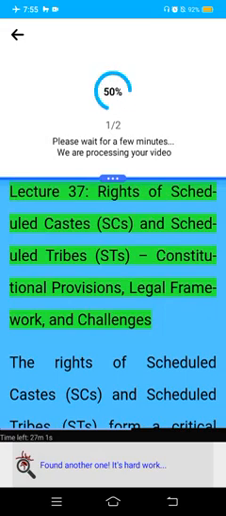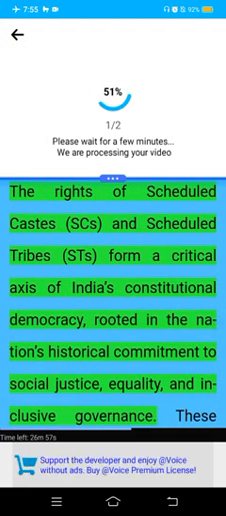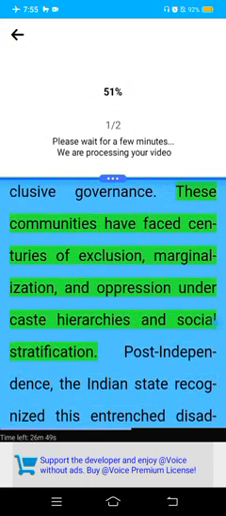7. Rights of Scheduled Castes (SCs) and Scheduled Tribes (STs): Constitutional Provisions, Legal Framework, and Challenges. Rights of Scheduled Castes and Scheduled Tribes form a critical axis of India's constitutional democracy, rooted in the nation's historical commitment to social justice, equality, and inclusive governance. These communities have faced centuries of exclusion, marginalization, and oppression under caste hierarchies and social stratification.